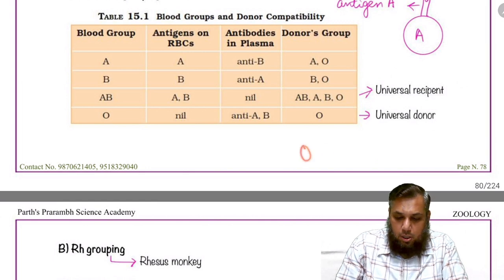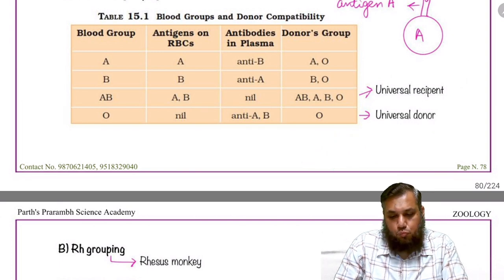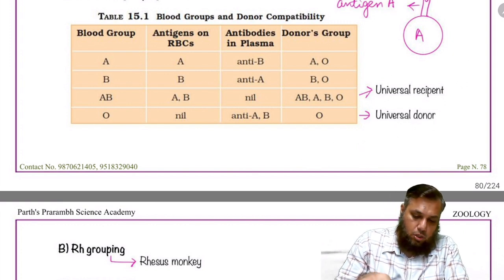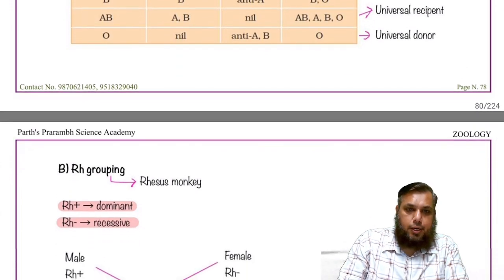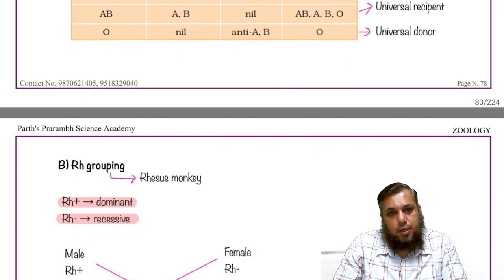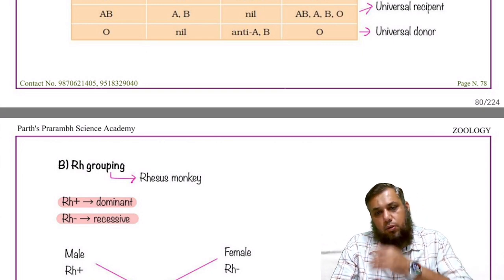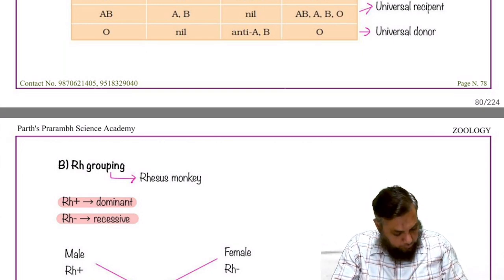More precisely, O negative is the universal donor and AB positive is a universal acceptor. So what is this positive and negative? It is based upon another antigen on the red blood cell, which is called the Rh antigen, which was discovered in the rhesus monkey. The same antigen is also found on human red blood cells.